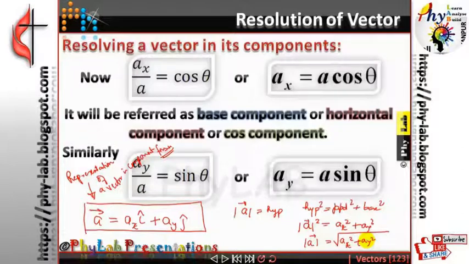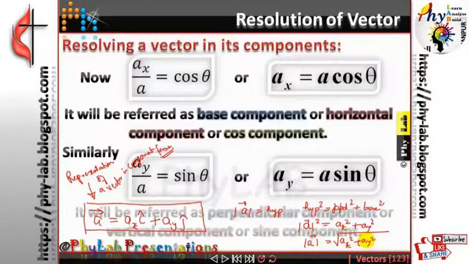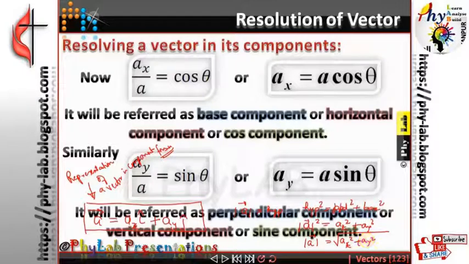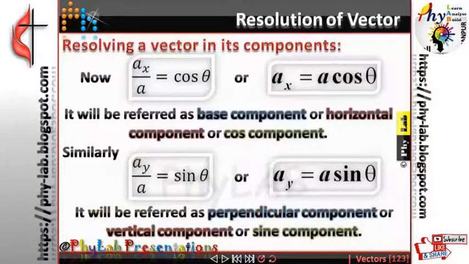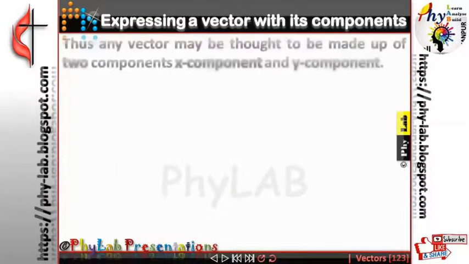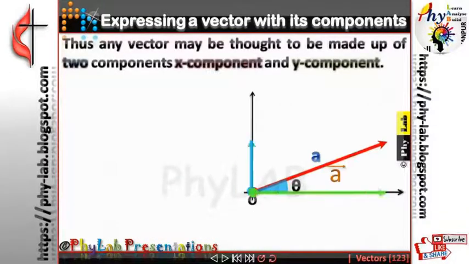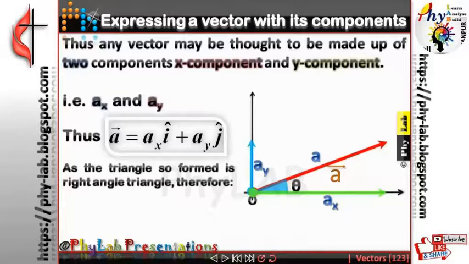I am just going to put up all that in the next slide. So this was the X and the Y component as I told you. So A vector will be represented as AX i cap plus AY j cap.